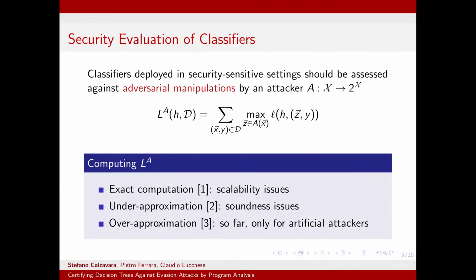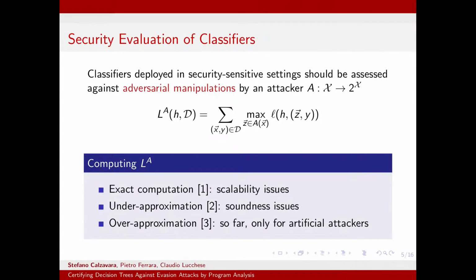The reason why this computation is hard to do is that we are computing a maximum over all the possible adversarial manipulations. If the amount of adversarial manipulation is large, computing the maximum in the set might be something which does not scale.